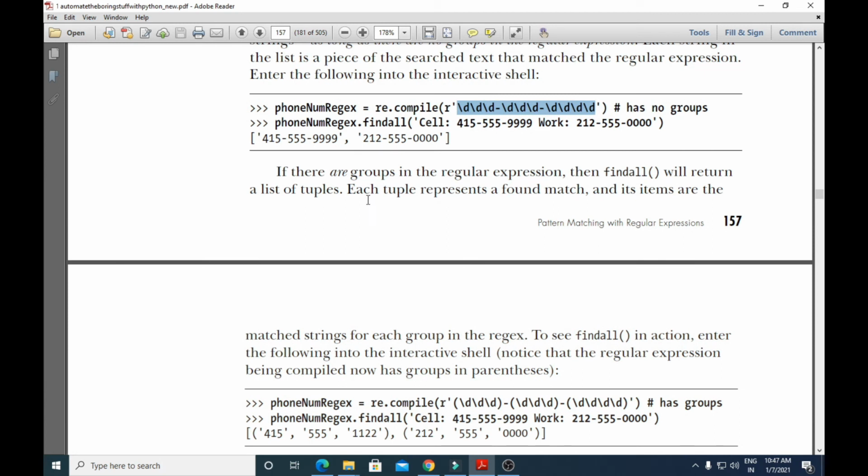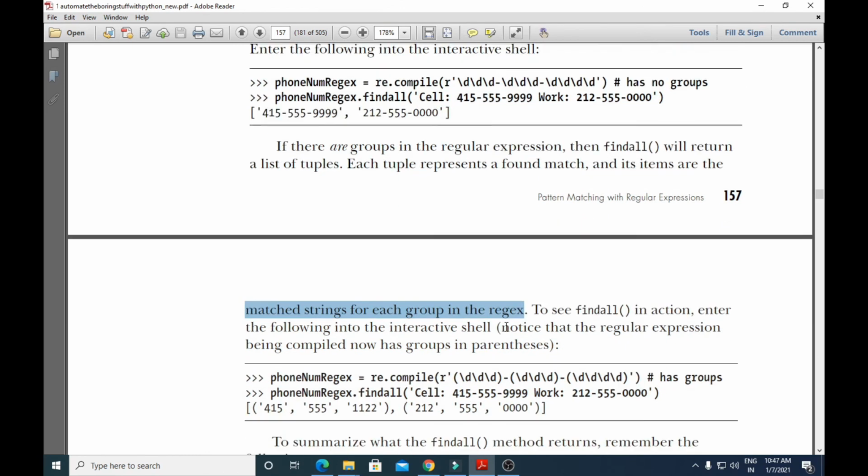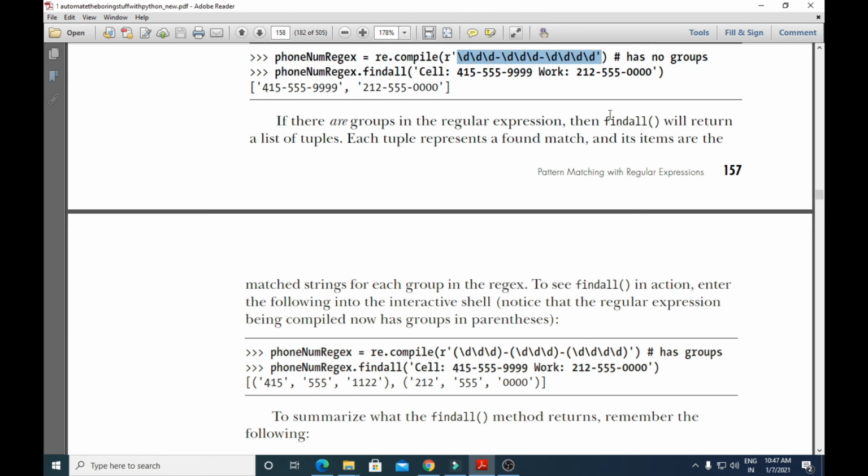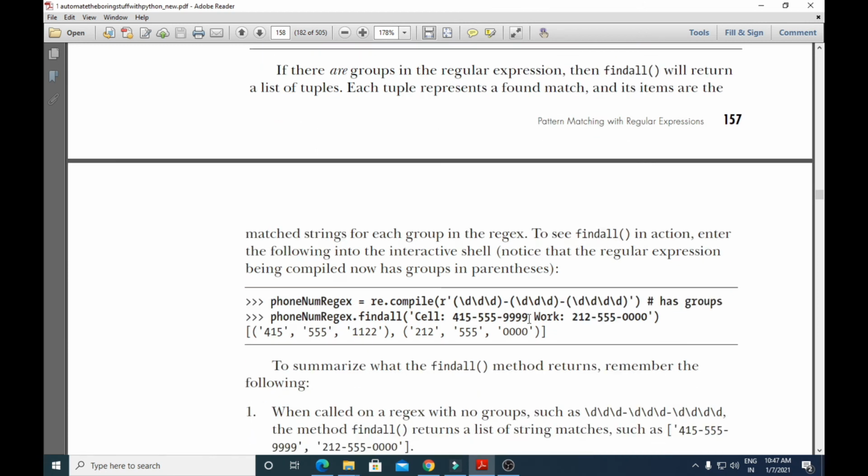Each tuple represents a found match and its items are the matched strings for each group in the regular expression. So if your regular expression has groups, the findall method will return a list of tuples.